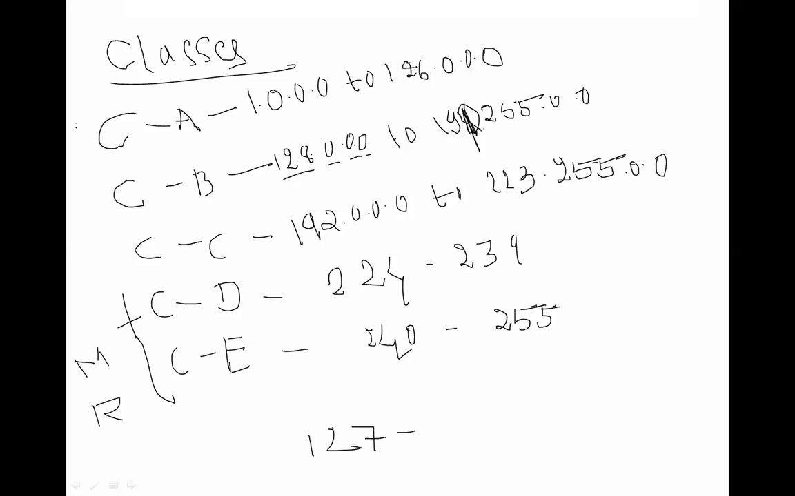Most probably we are using only these 3 for IPv4: class A, class B, and class C. The remaining 2, class D and class E, are used for multicasting and research purposes respectively. And they will ask you, what about 127? This 127 IP address is reserved for special purposes.